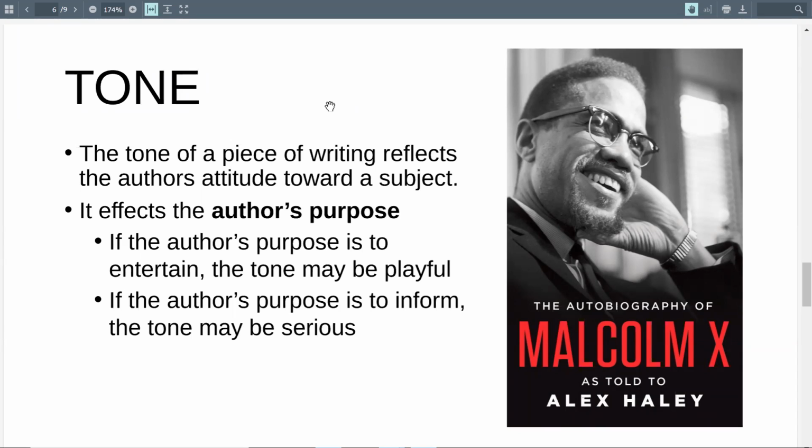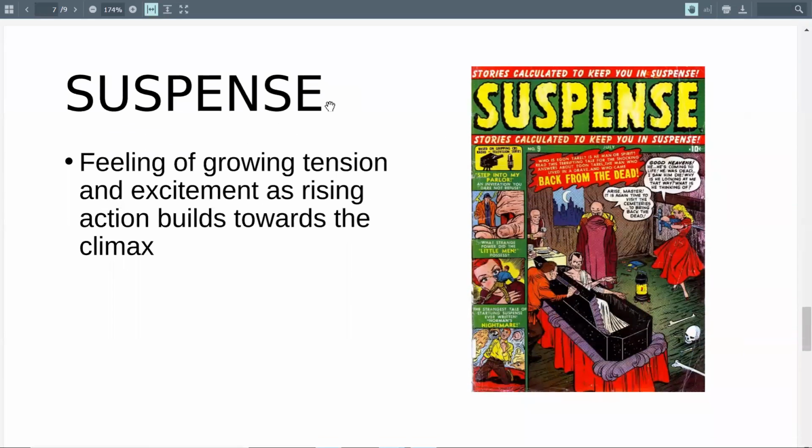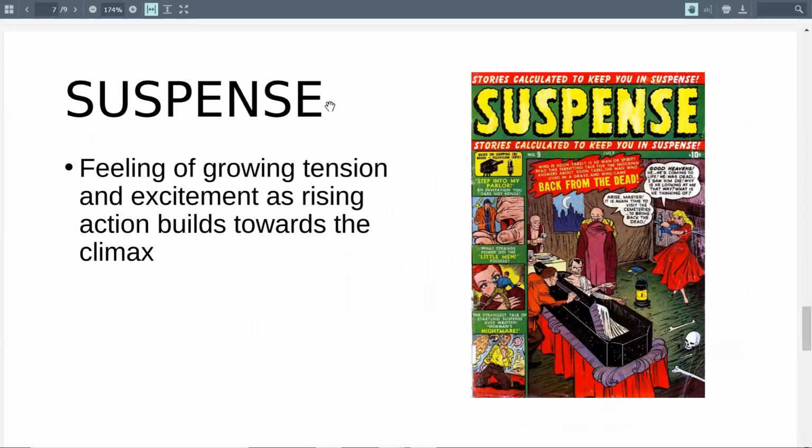He's not going to be overly critical of him. He's not going to speak about him harshly and use derogatory terms or anything like that. He's going to be respectful. So as you read the text, without him coming out and saying it, you get the idea that he respects Malcolm X, right? He's important to him. And again, a lot of these things are just taking text and going deeper than just what the actual text says, right? Super important. Suspense, this is something that we're going to cover now.